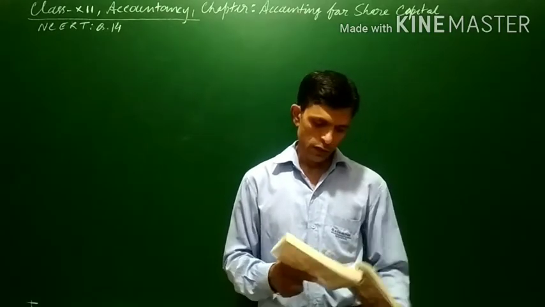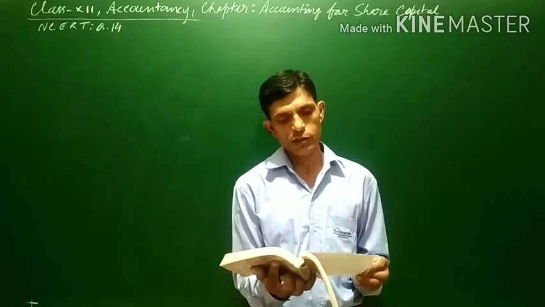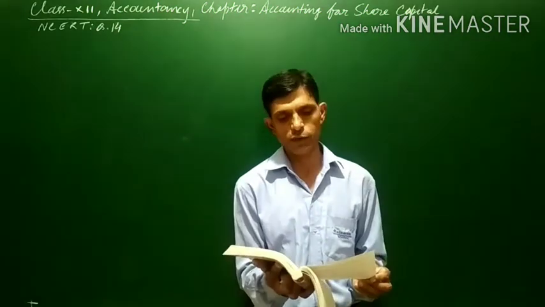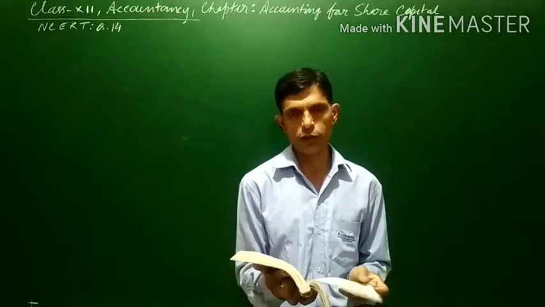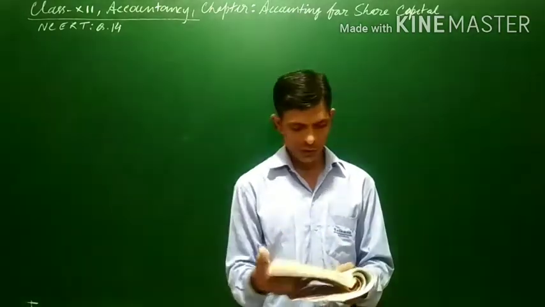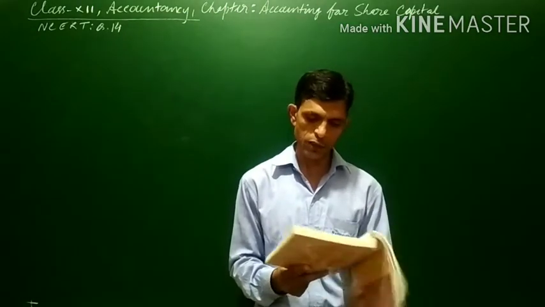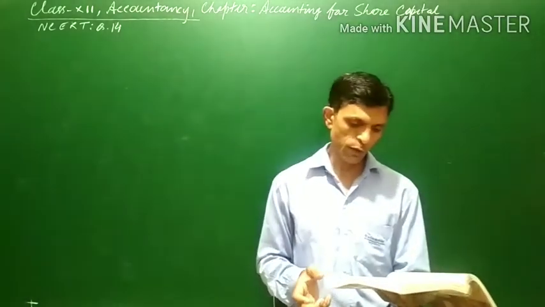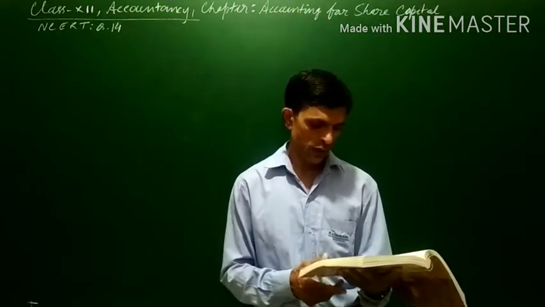Here we have a comprehensive question, starting from the application, allotment, first call, second call, then forfeiture, reissue and transfer to capital reserve. All these things will be included in this question and in the solution also. So the question number 14 is: Ronak Cotton Limited issued a prospectus inviting applications for 6,000 equity shares of rupees 100 each at a premium of 20%. Application is 20, and so on.